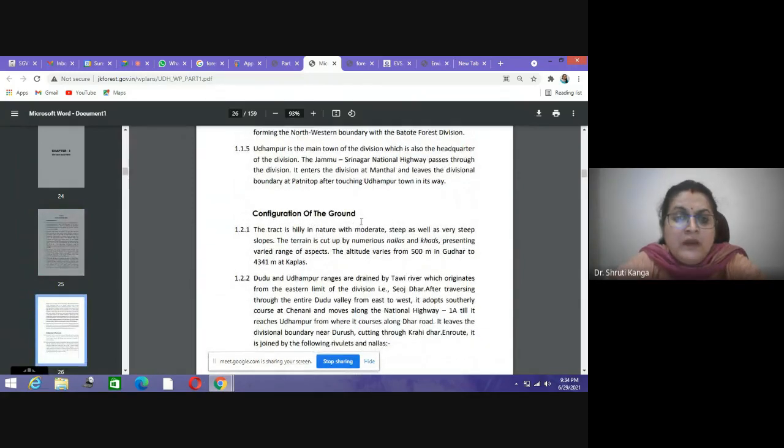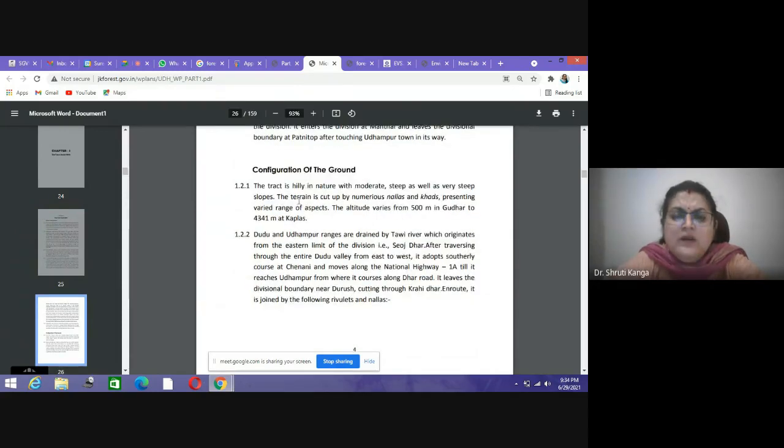Okay, so this is a normal pattern where the general name and situation related information is stored in chapter 1. Then configuration of the ground, where the information about the tract is given, how it is, like moderate, steep or something like that. What is the altitude, like it ranges from 500 meters in Gudhar, and 4,341 meters at Kaplas.